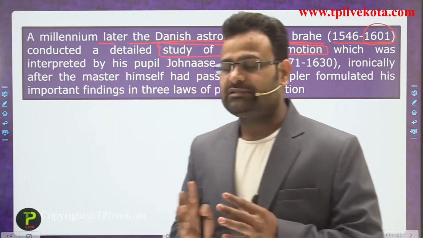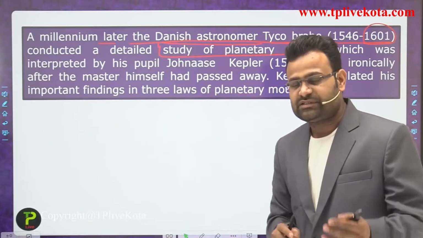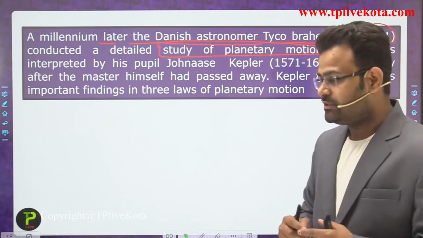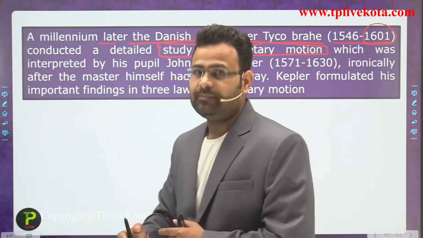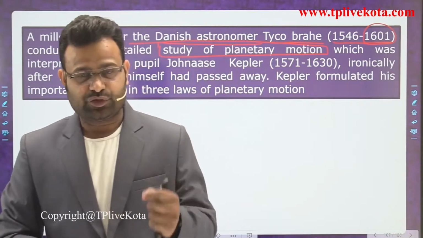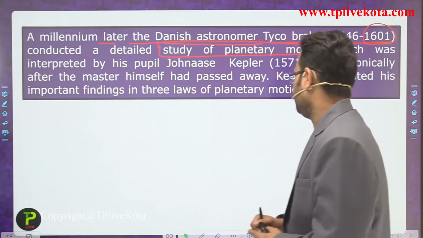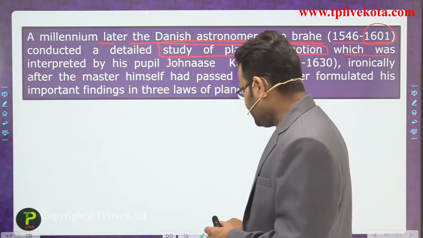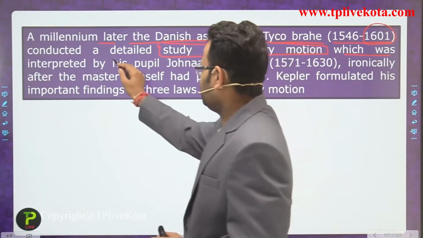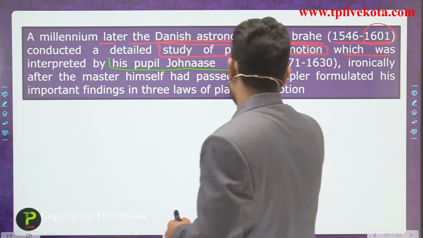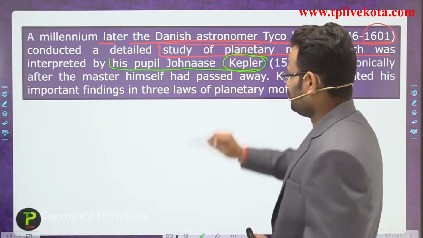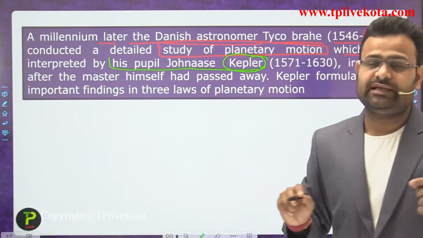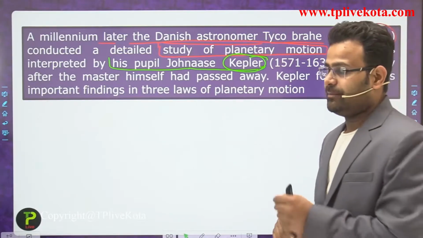So that scientist studied planetary motion, why planets move around other bodies. He gave some important points, which were interpreted by his pupil Johannes Kepler. Kepler is the surname, and on the basis of that name we have Kepler's laws.